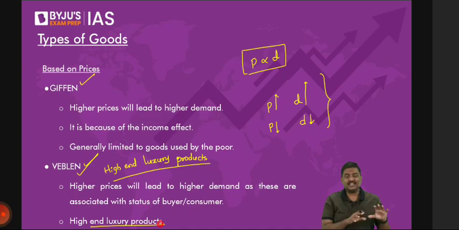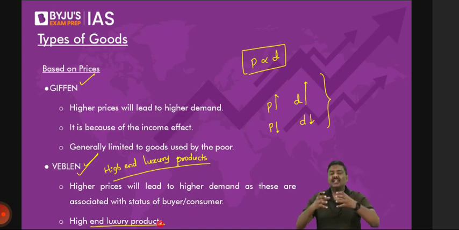Now, what is the side of a Veblen Good? Understand this carefully in the context of Veblen Goods, because these are very, very costly products and these will not be purchased by everybody in the market. There's a very limited number of buyers who will continue to demand them more when the prices will go up. I will repeat the statement.